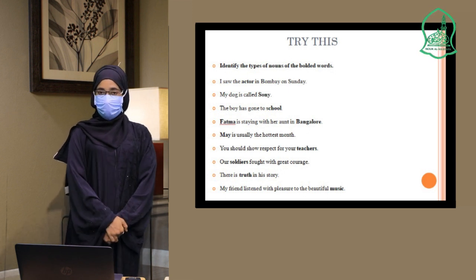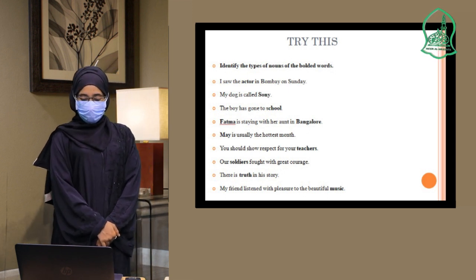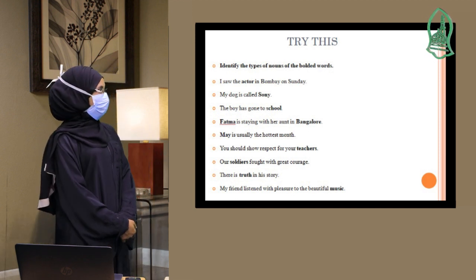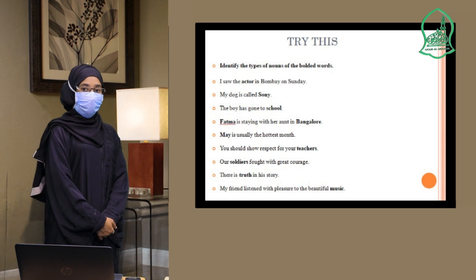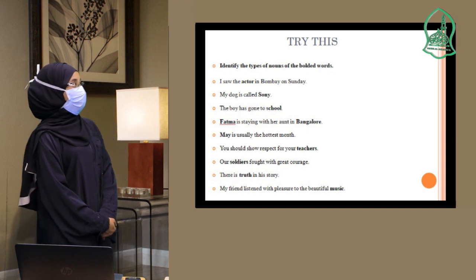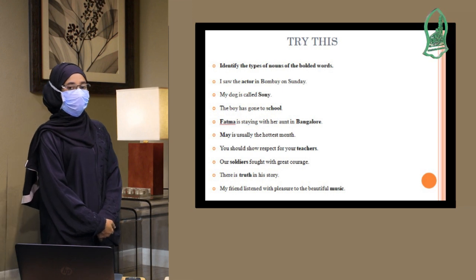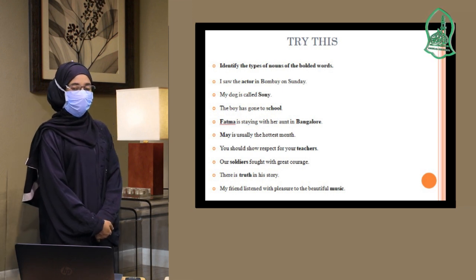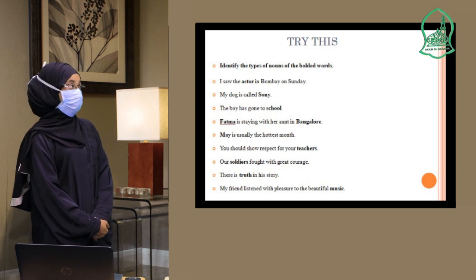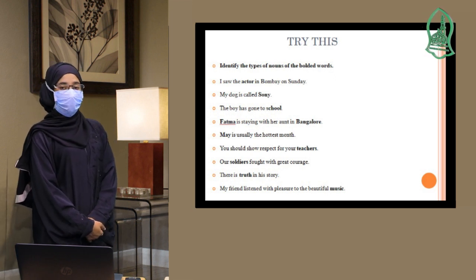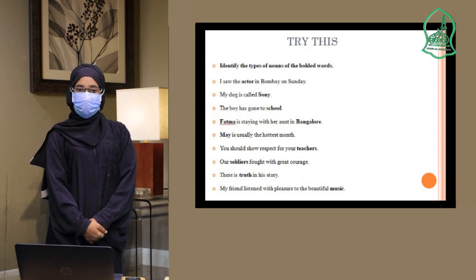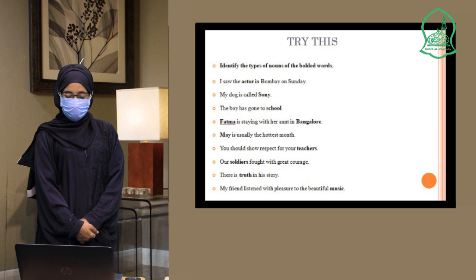So try this one. I want you to identify the types of nouns of the bolded words. So here are the sentences, and here are the words that are bolded. I saw the actor in Bombay on Sunday. The word actor, I want you to say what type of noun it is. And then number 2, my dog is called Sonny. So the word Sonny, in all the nouns that we have learned today, I want you to tell me what type of noun it is.